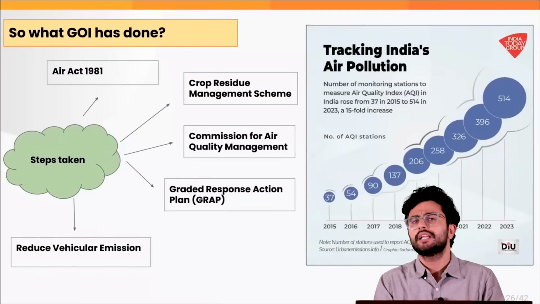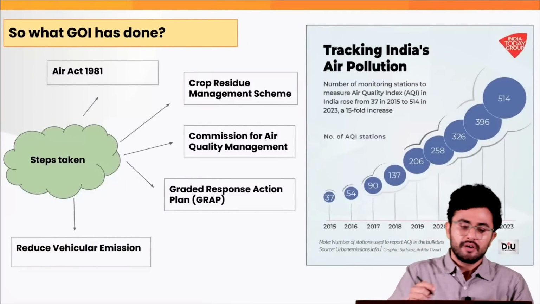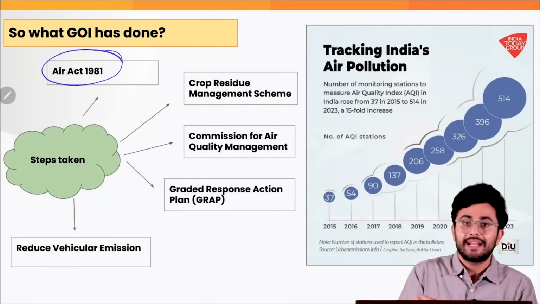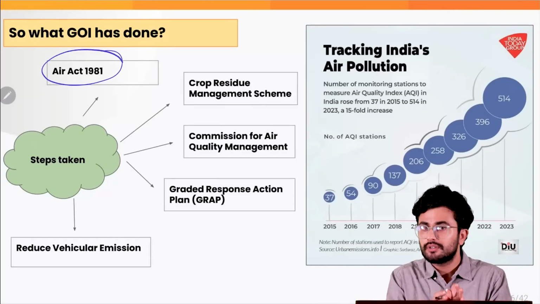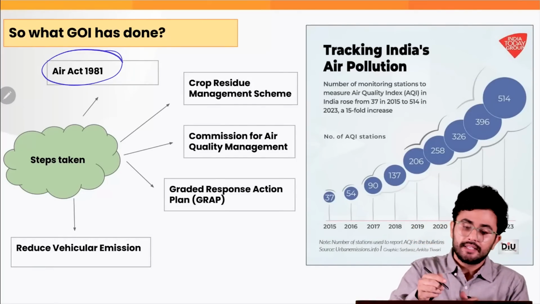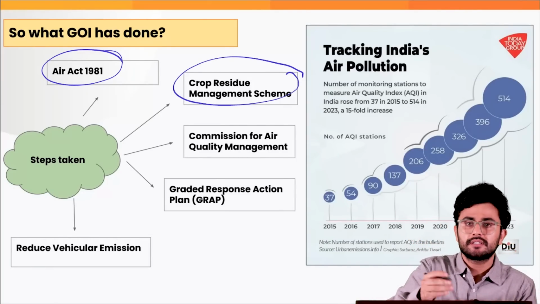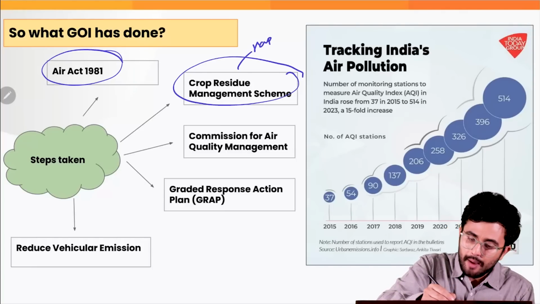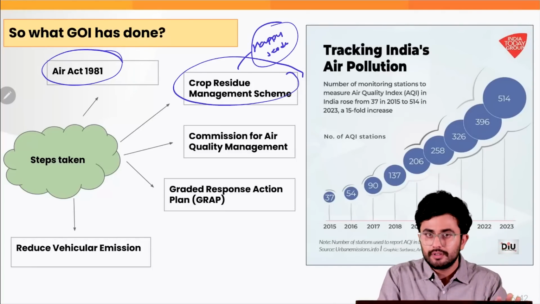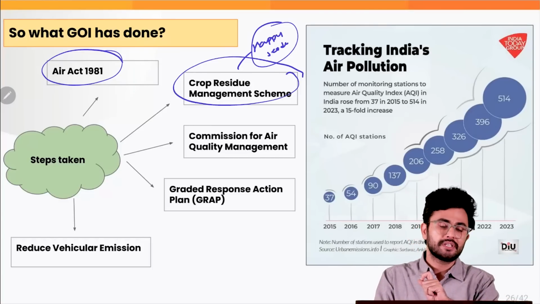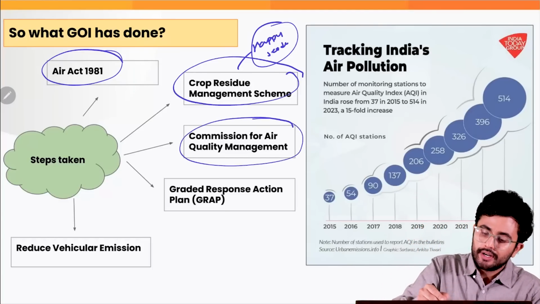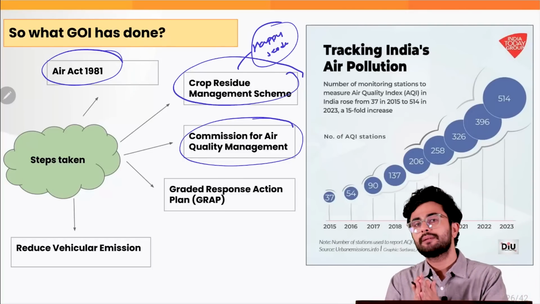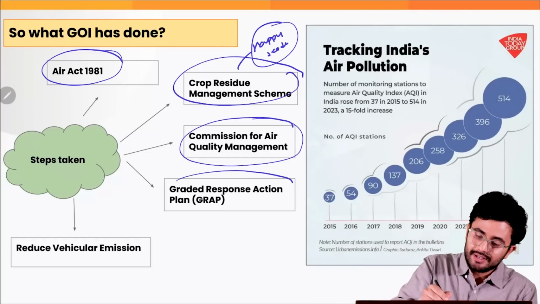So what has the Government of India actually done to tackle this issue? First of all, it has enacted the Air Act of 1981 to curb the pollution which is taking place. Then there is a crop residue management scheme, under which the government is distributing the Happy Seeder to various farmers so that they do not burn their stubble. Then the government has also created a statutory body, the Commission for Air Quality Management, which enforces the Graded Response Action Plan.